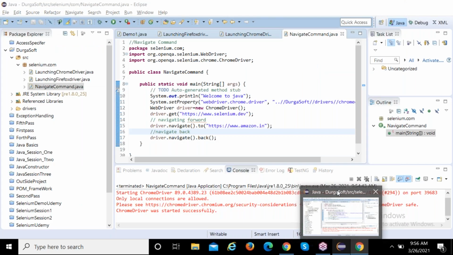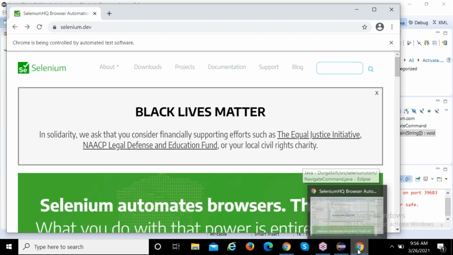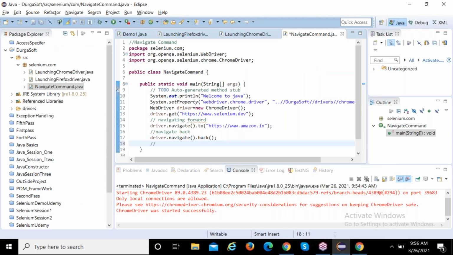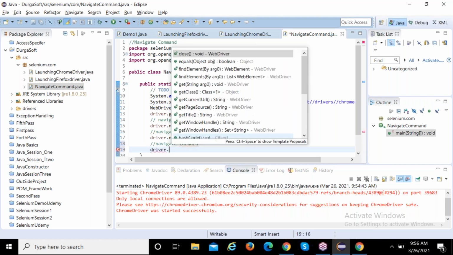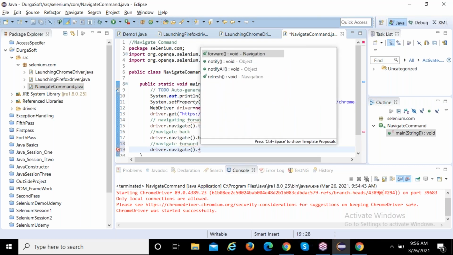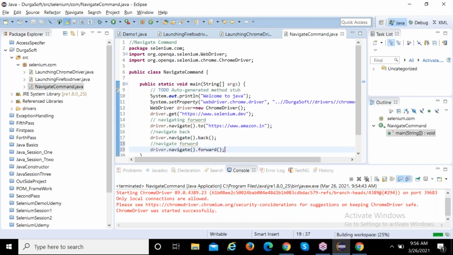Forward means what? It will open Selenium first. After that it will navigate to Amazon. Again it will go back to Selenium. Again it will go back to Amazon. Can you write driver dot navigate forward? Very easy, guys. Very easy. Forward. Now what is your output? First Selenium. Next it will navigate to Amazon. Next it will go back to Selenium. Again it will come to the Amazon site.